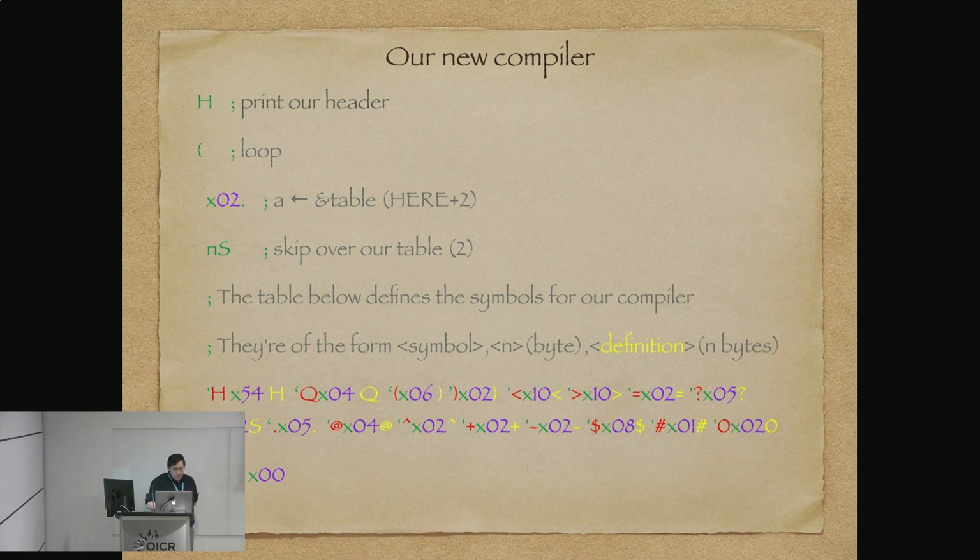We skip over here plus 2 statements. We set A to be here plus 2 statements, which is the start of our table. Then we skip over whatever length our table is. And here's our table where we define the symbols that we will use for a compiler.